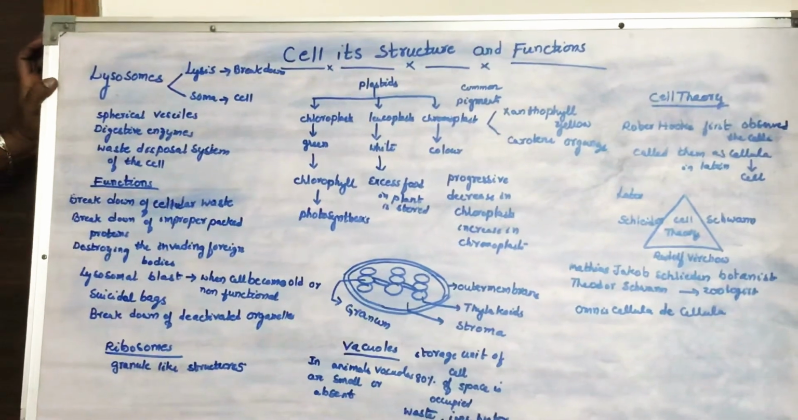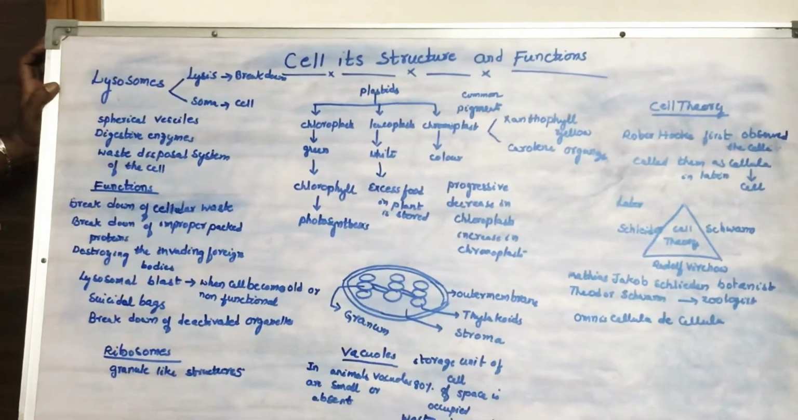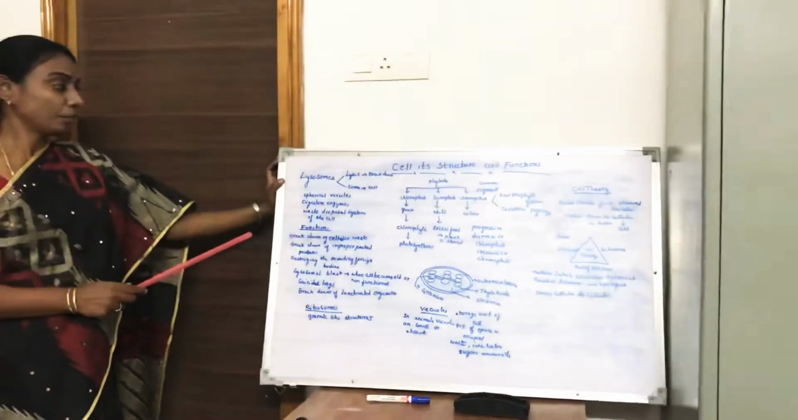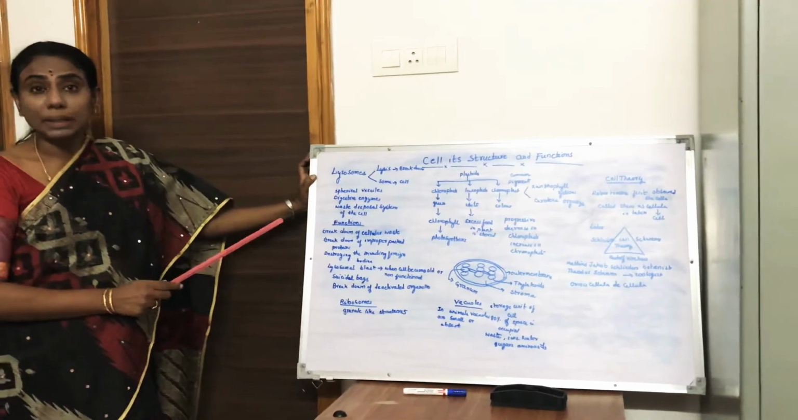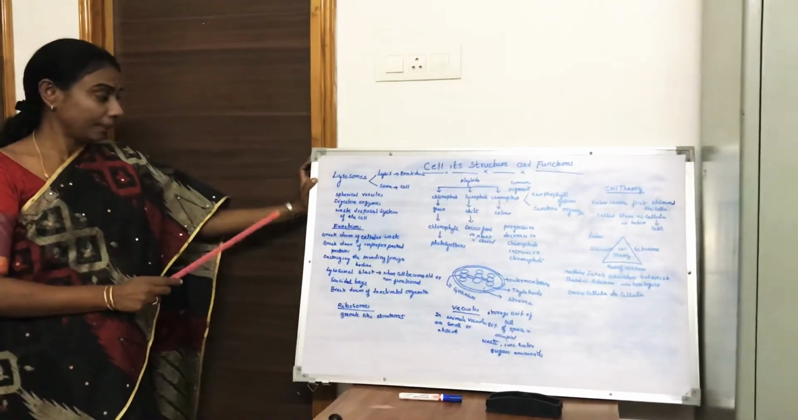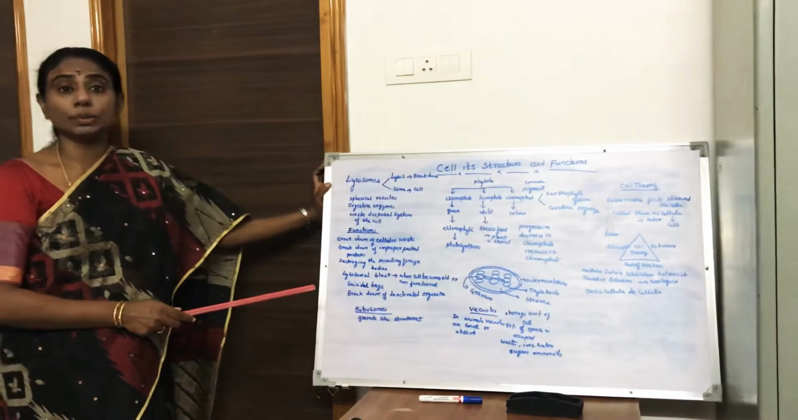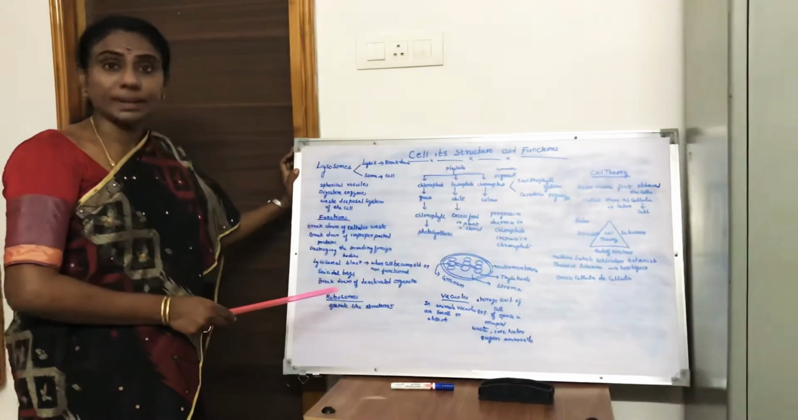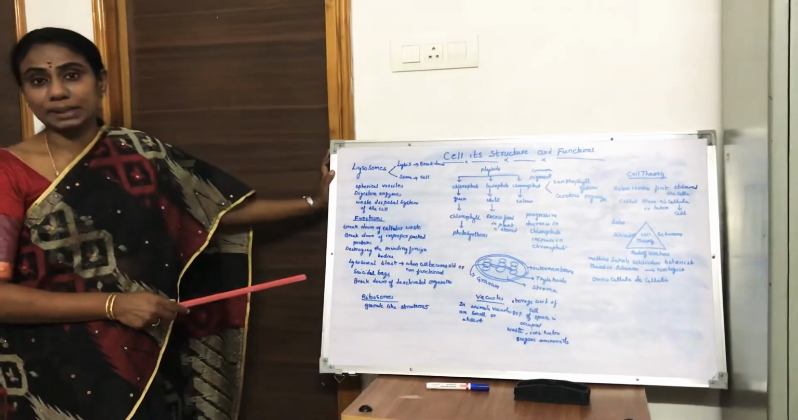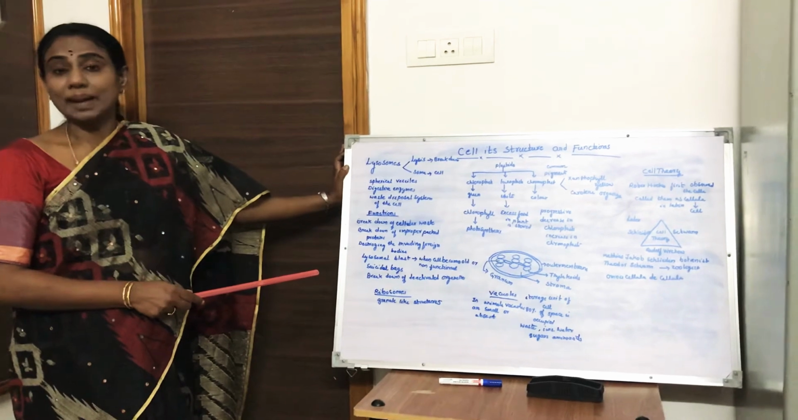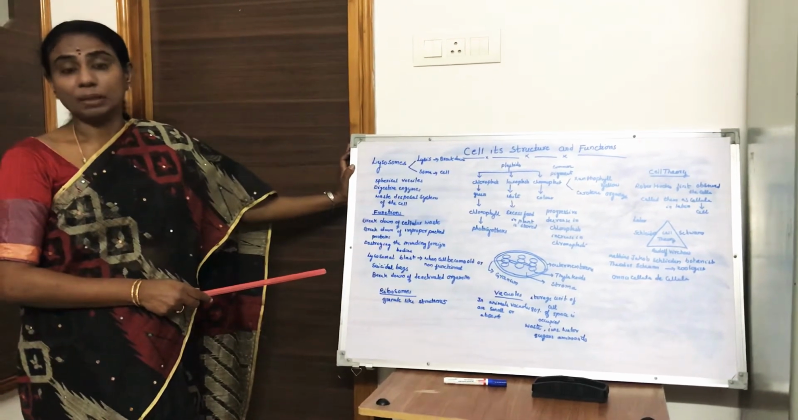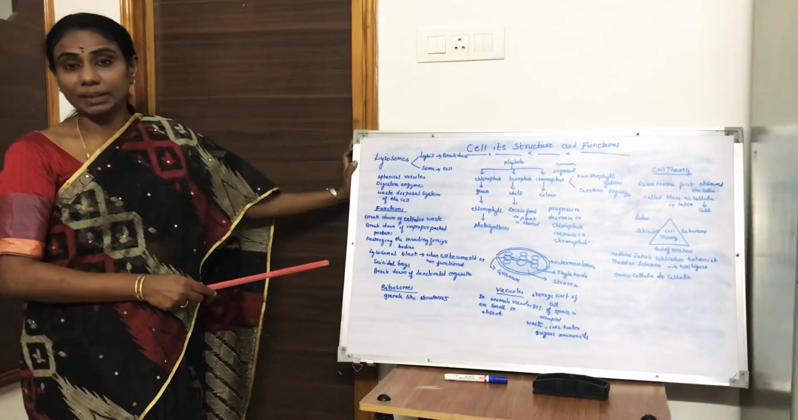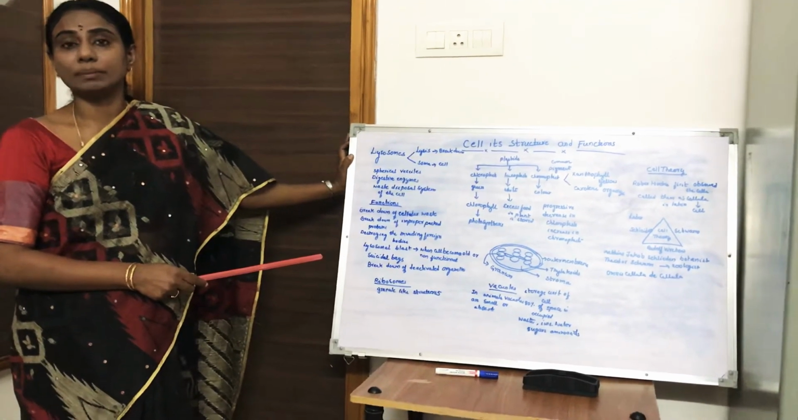Now let us recall the functions of lysosomes. Lysosomes contain a number of destructive or digestive enzymes. They break down the cellular waste, and also break down improperly packed proteins, and destroy invading foreign bodies like bacteria and viruses. The lysosomes present in the WBC will engulf the bacteria and other foreign bodies that invade our body and protect our body from diseases.